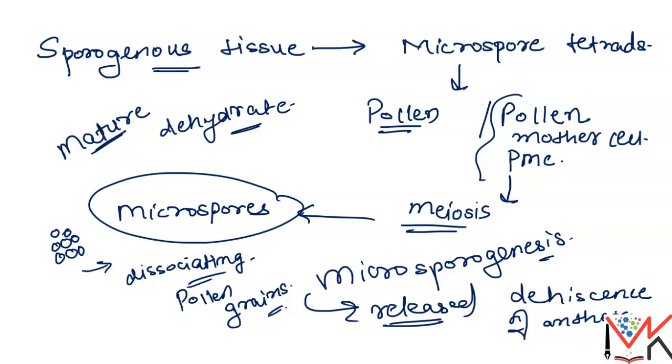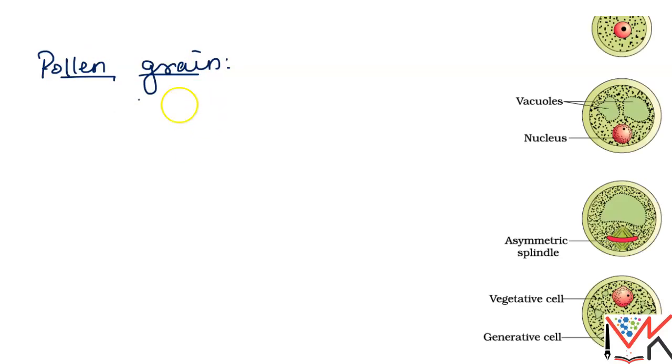I hope, students, you are clear about stamen, microsporangium and microsporogenesis. Now coming to the next topic, that is the pollen grain. What is a pollen grain? The pollen grain represents the male gametophyte.